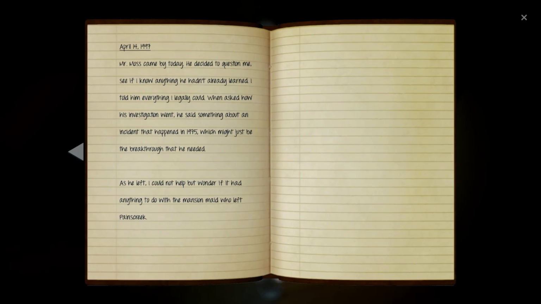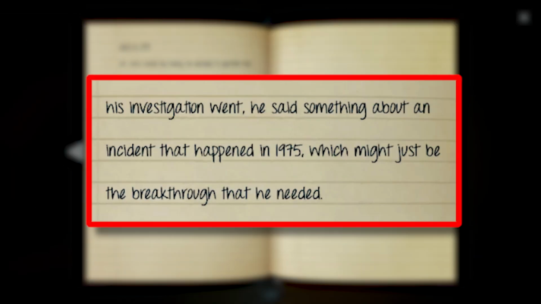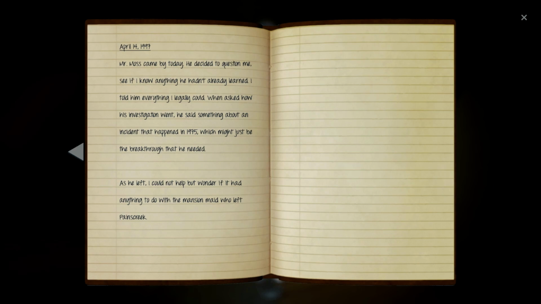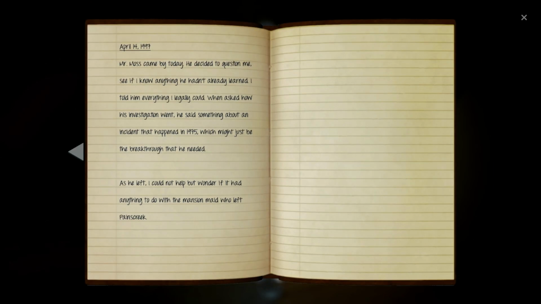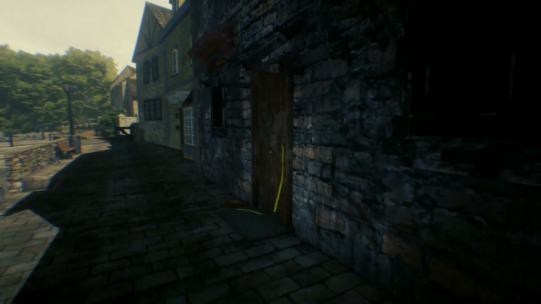On the last page, we see an entry in 1997 about Steve Moss finding something that happened in 1975 that was, quote, just the breakthrough he needed, end quote. And the person writing asks, quote, I wonder if it had anything to do with the mansion maid who left Paynes Creek, end quote. Possibly referring to Sophia, who also left Paynes Creek when she was pregnant, but still stayed in the town secretly with Dorothy. With Andrew's house key, I enter the crime scene.